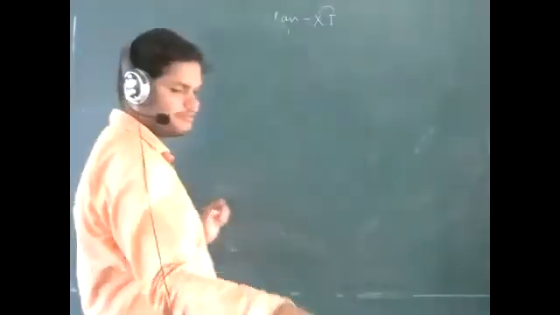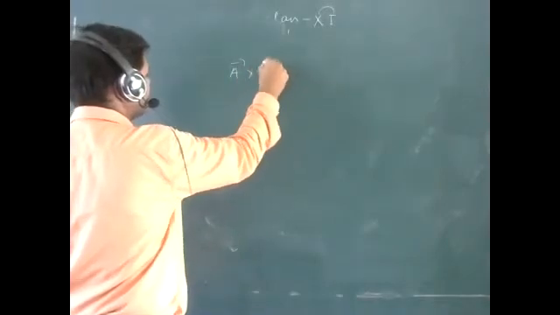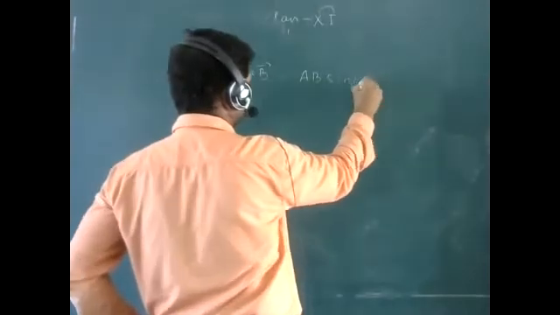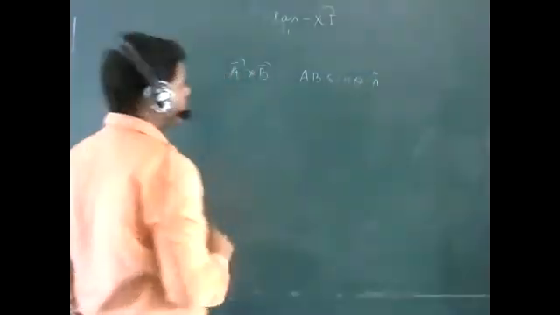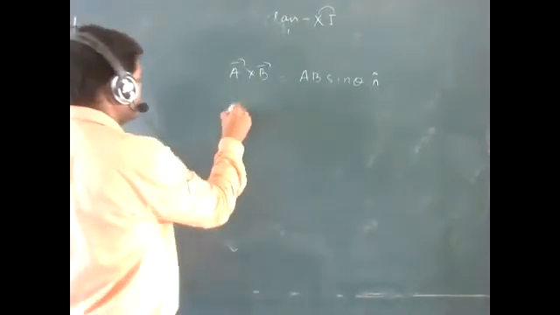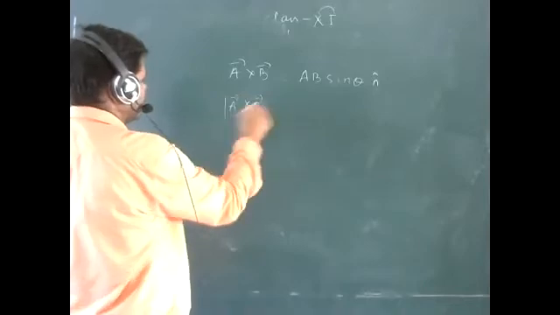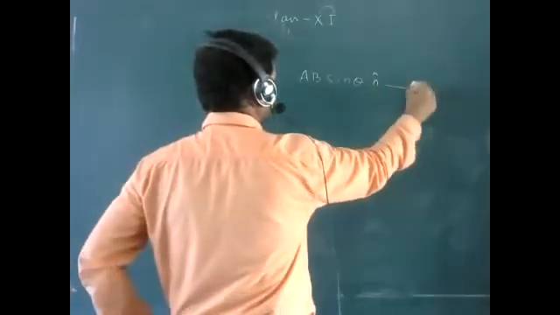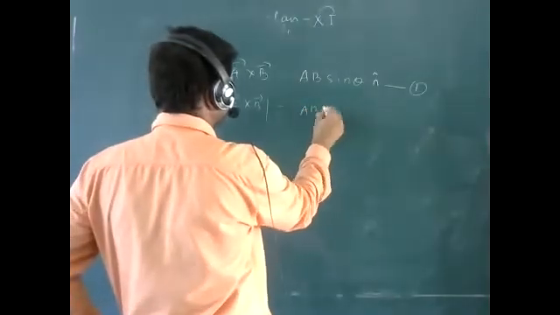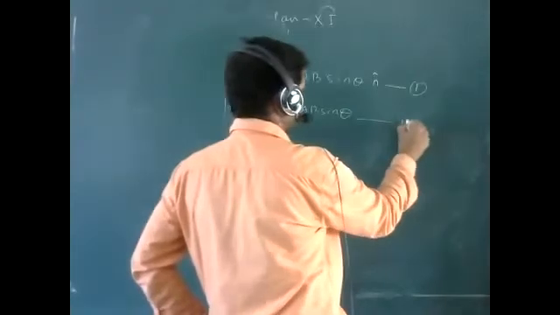Just see the procedure. We know that A cross B equals A B sin theta n cap. Yes or no? But if you want to find out the A cross B magnitude, that will be this. You have to call this equation number 1. A cross B magnitude is what? A B sin theta. Yes or no? That will be equation number 2.